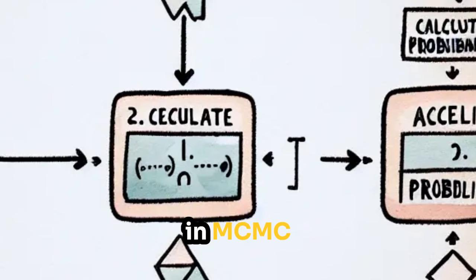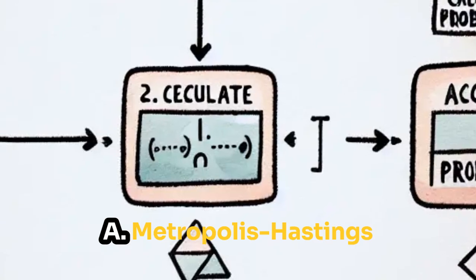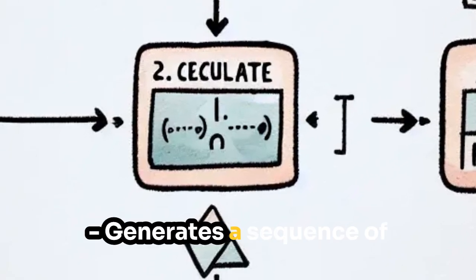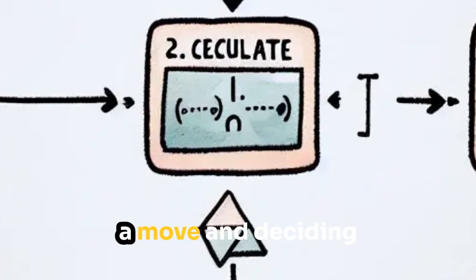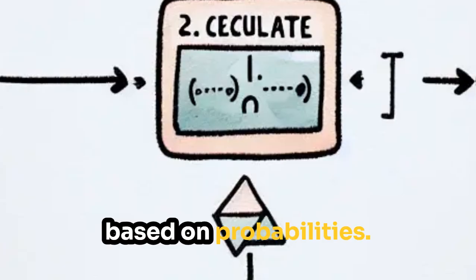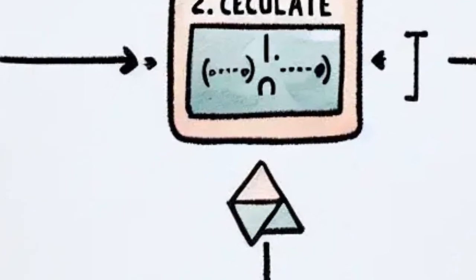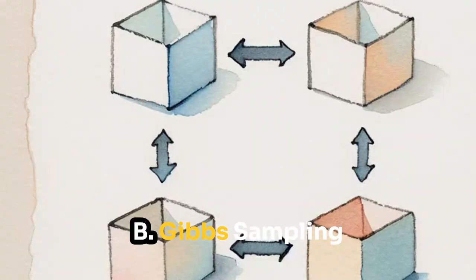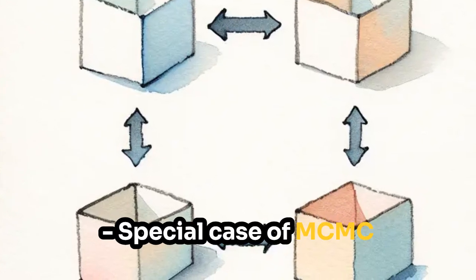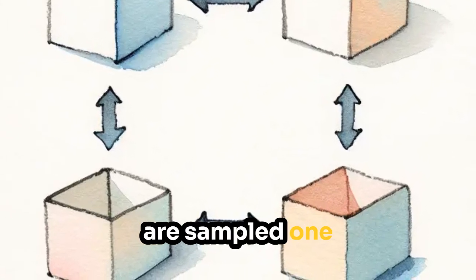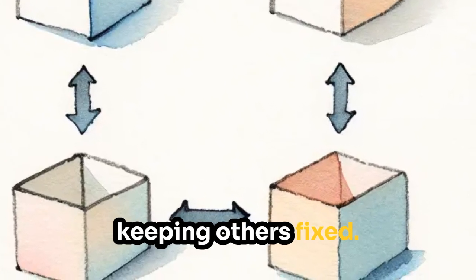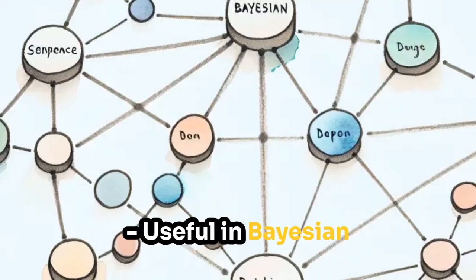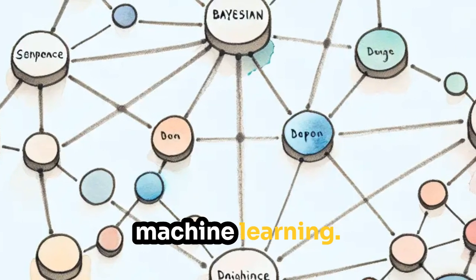3. Key techniques in MCMC. A. Metropolis-Hastings algorithm generates a sequence of samples by proposing a move and deciding whether to accept it based on probabilities. Helps estimate unknown distributions efficiently. B. Gibbs sampling. A special case of MCMC where variables are sampled one at a time while keeping others fixed. Useful in Bayesian inference and machine learning.